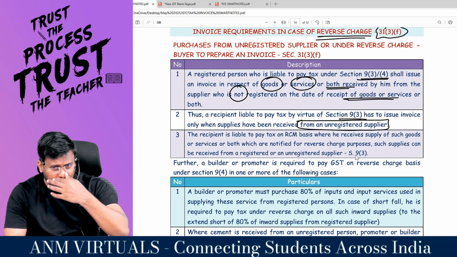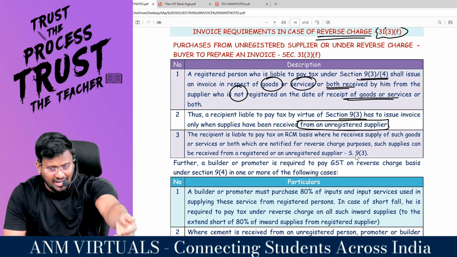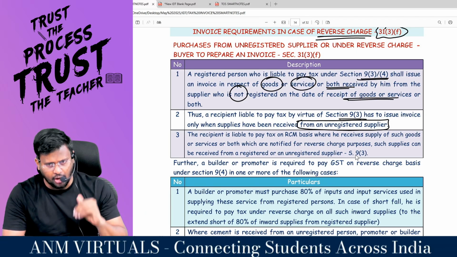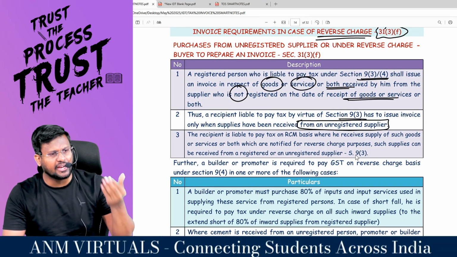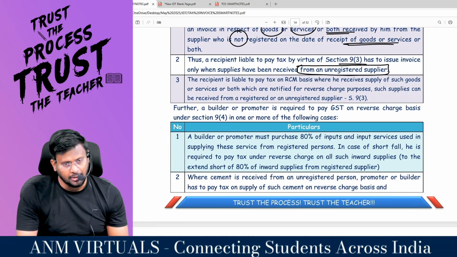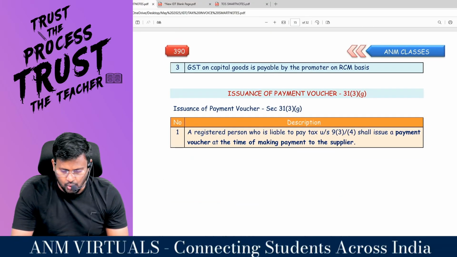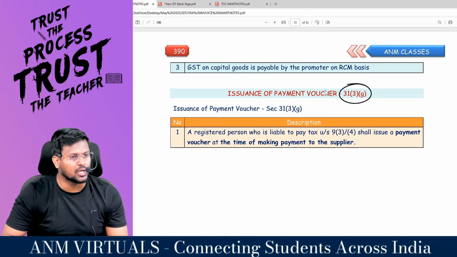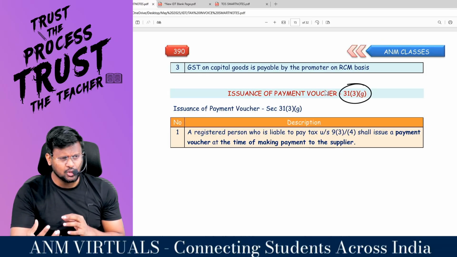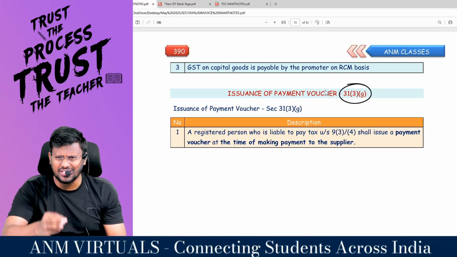If the supplier is an unregistered person and the recipient is a registered person being liable to pay tax under 9(3) or 9(4), the recipient being the registered person is the person liable to raise the tax invoice. Comfortable? That's it with regard to that also. Issuance of what voucher? Payment voucher. Issuance of payment voucher.